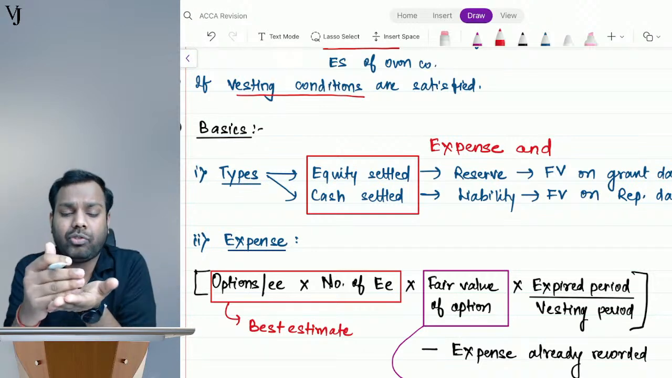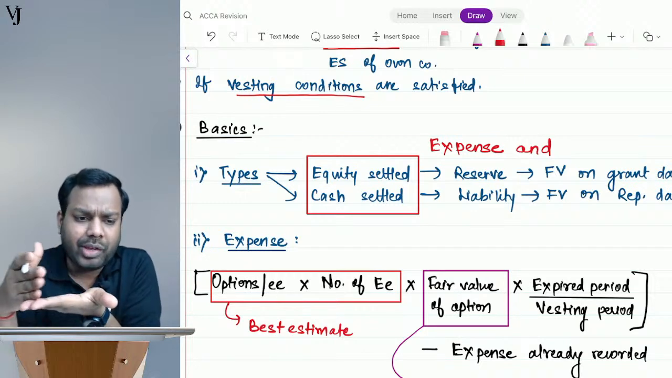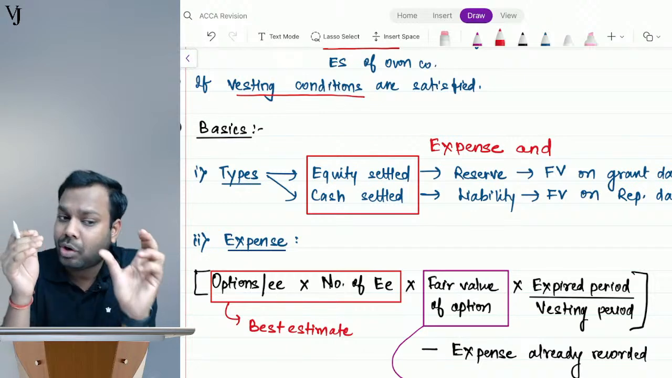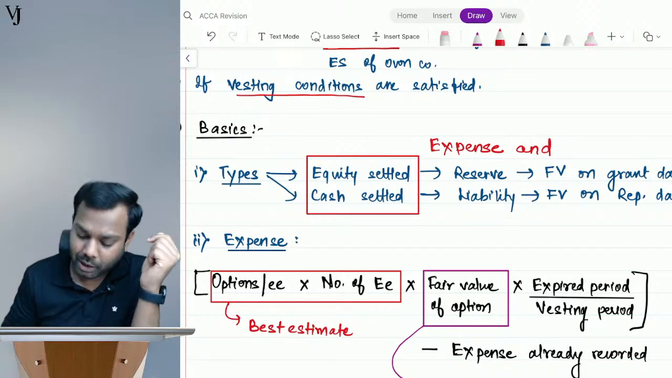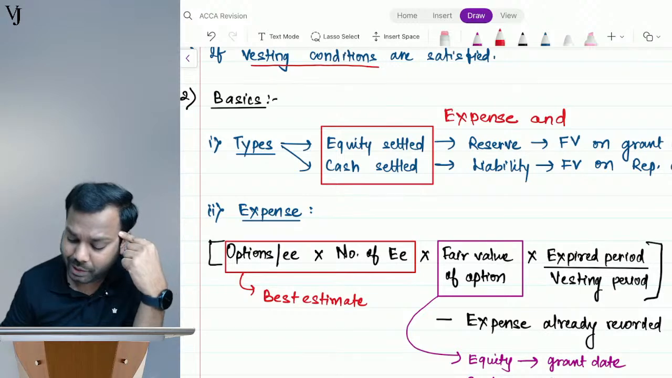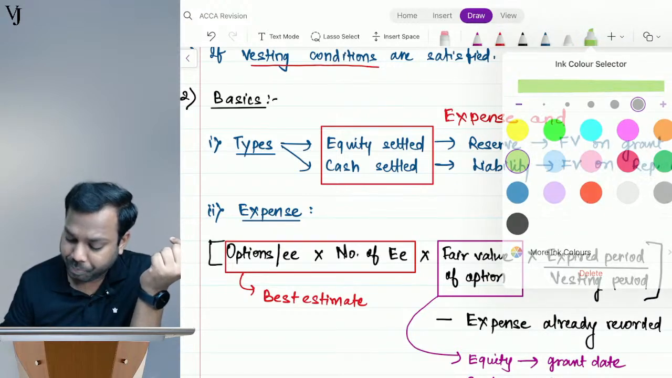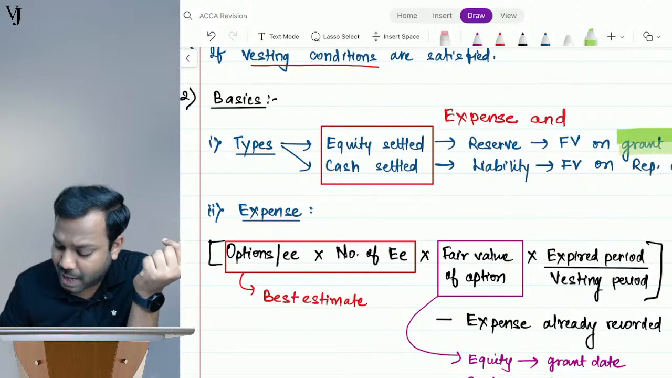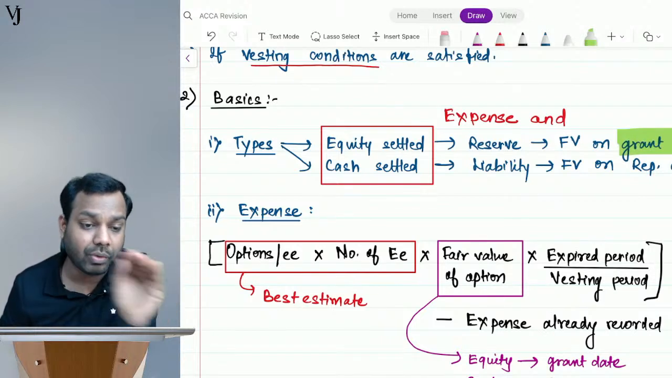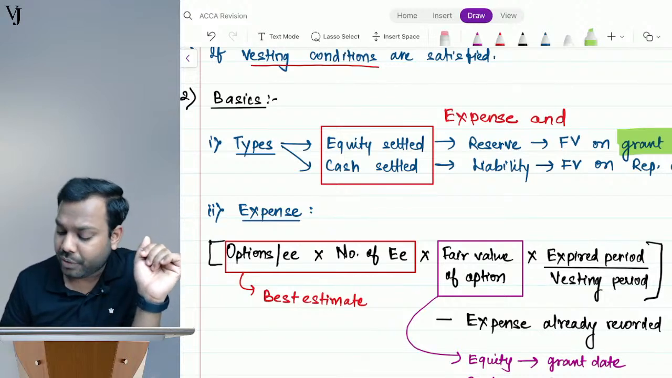When you link with the financial instruments, equity, tell me, does the value of equity change? No, the value of equity remains constant, right? So it's because of that reason we say that whenever it's equity settled, we will take the fair value on grant date, and subsequently we will not change this value. Whenever it's equity settled, we'll take the fair value on grant date.